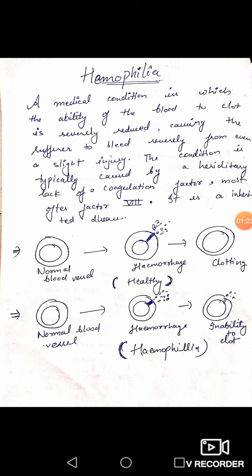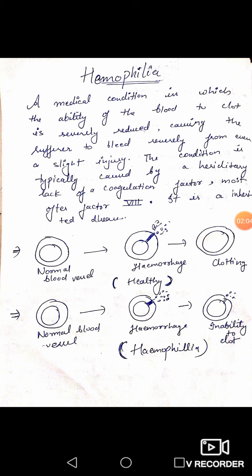It is an inherited disease that passes from generation to generation, and there are 13 clotting factors, which all work with platelets to help the formation of a blood clot. So in a hemophilic patient, the person lacks the clotting factor, so there is abnormal bleeding. The factor that is most often lost is factor number 8.